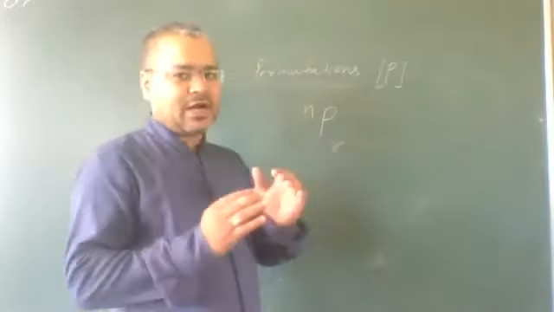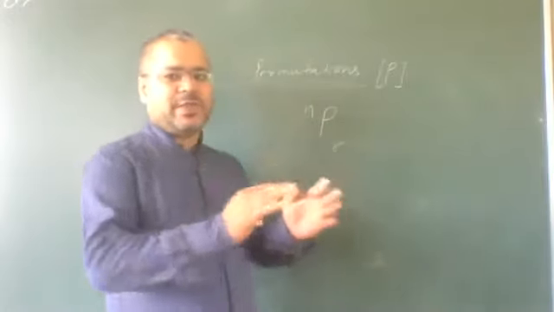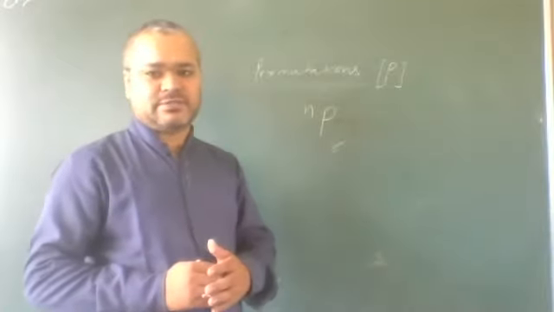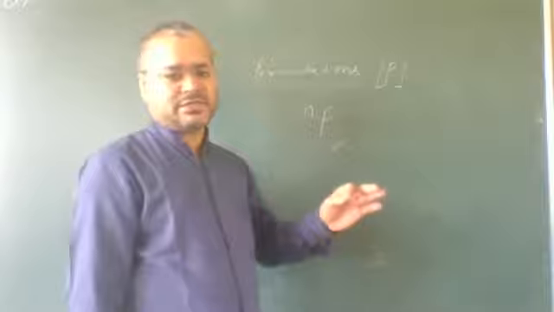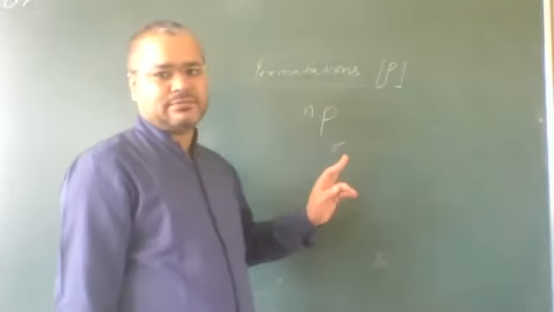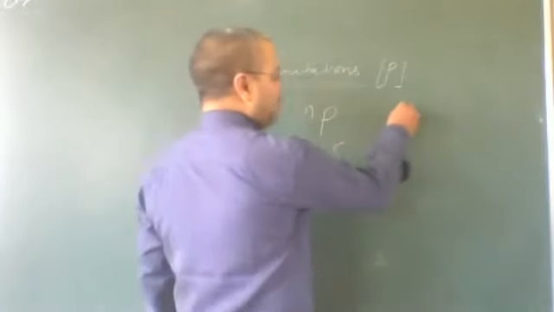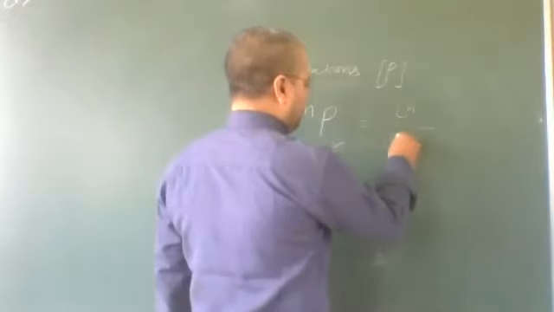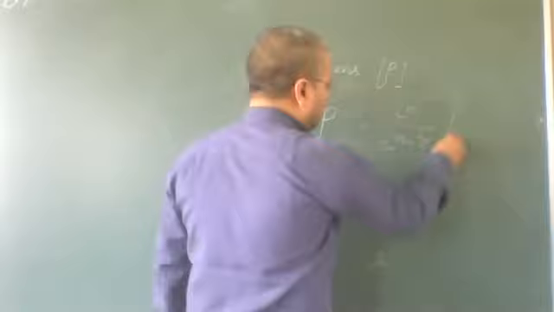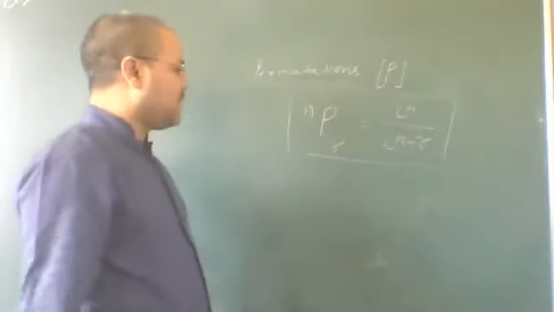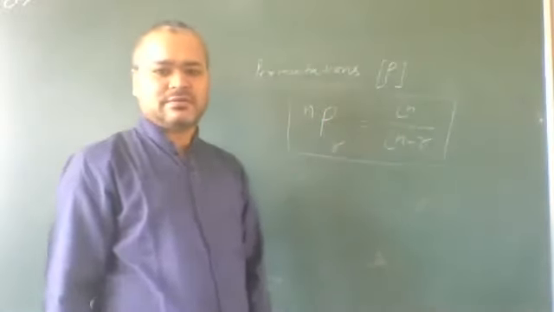We want to take r articles together to make a group or a choice. Then the number of permutations, the number of choices, will be nPr, and it is equal to factorial n upon factorial n minus r. So here nPr means factorial n upon factorial n minus r.